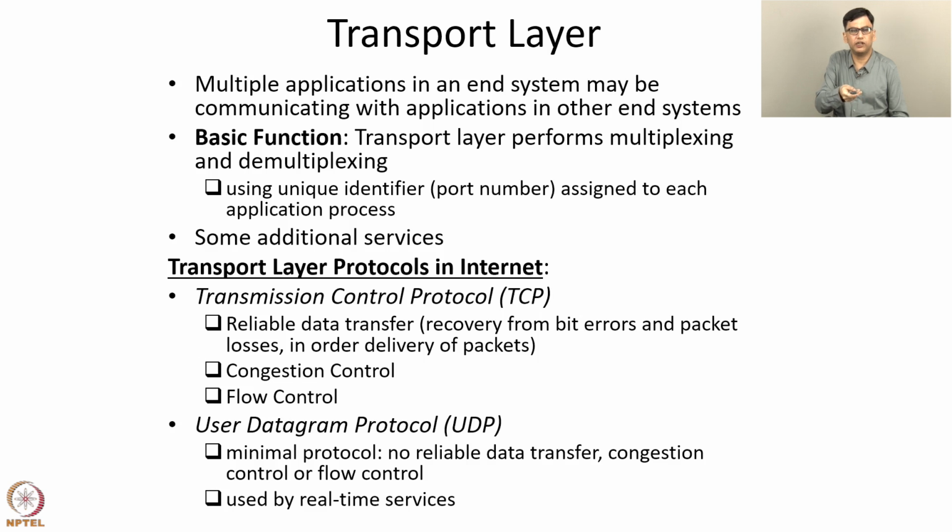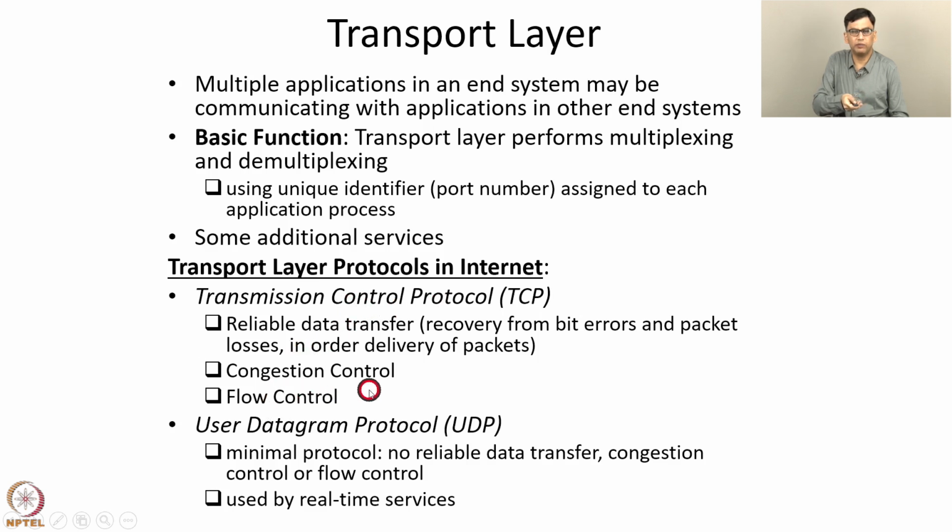The difference between congestion control and flow control is that in the case of congestion control, the sender ensures that the routers on the path from source to destination do not overflow, and flow control ensures that the buffer at the receiving end system does not overflow. So TCP performs reliable data transfer, congestion control, and flow control in addition to multiplexing and demultiplexing.